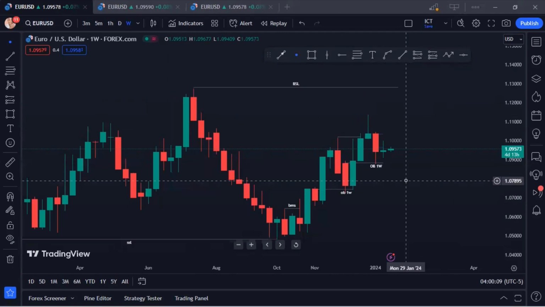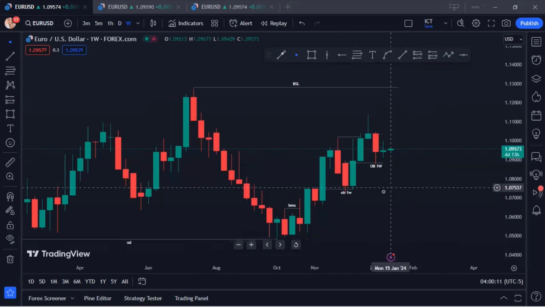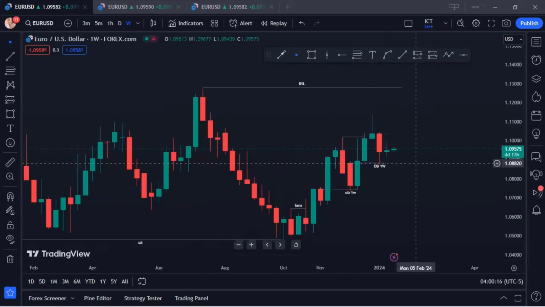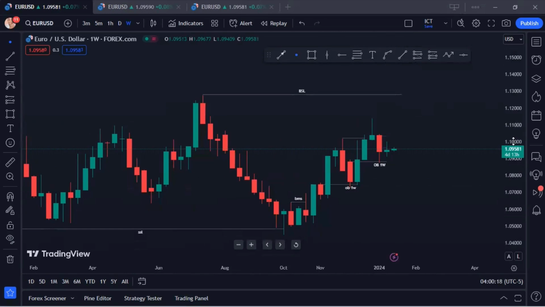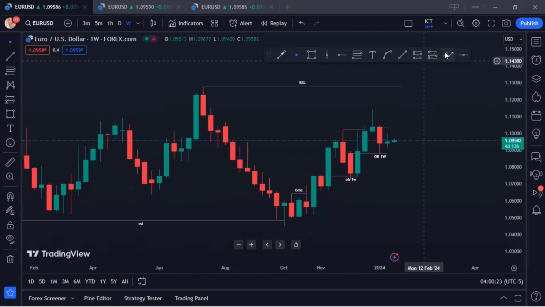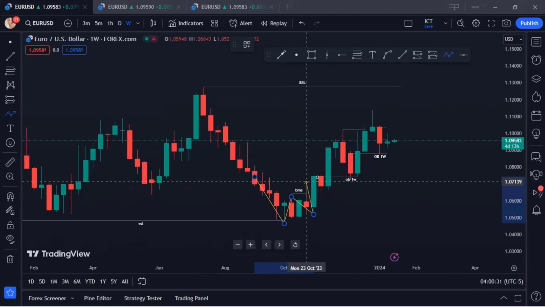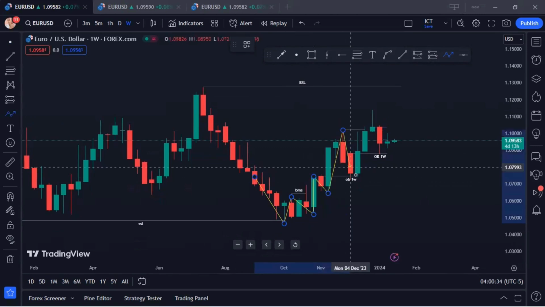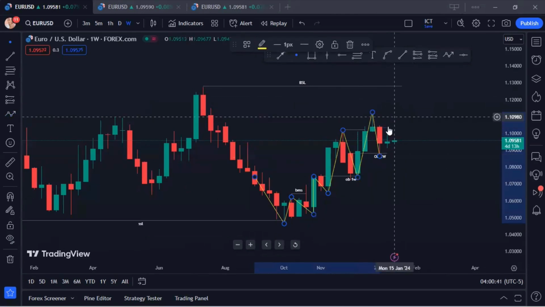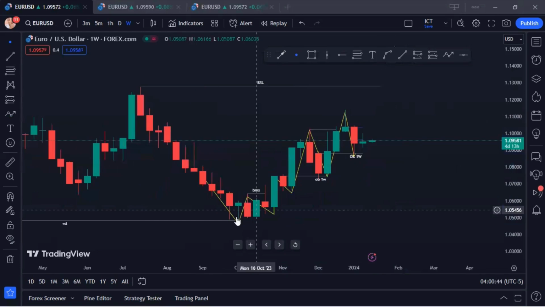Now, looking at price, the question is where is the next draw on liquidity? Where do you think price will be heading to next? You need to understand that price moves majorly based on liquidity, from internal liquidity to external liquidity and vice versa. If you look at price, you can see how from this low it went up, breaking market structure, taking out this side, a little pullback, expanded to the upside, returned to this other block: internal liquidity, external liquidity. That's how price moves, guys.